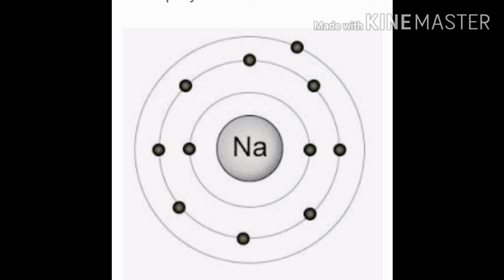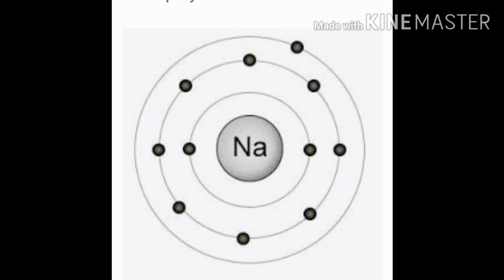Let us first see the orbital diagram of sodium. As you can see in this figure, the first shell is having 2 electrons. The electrons are represented by the black dots here. The second shell is having 8 electrons and the third shell is having 1 electron.